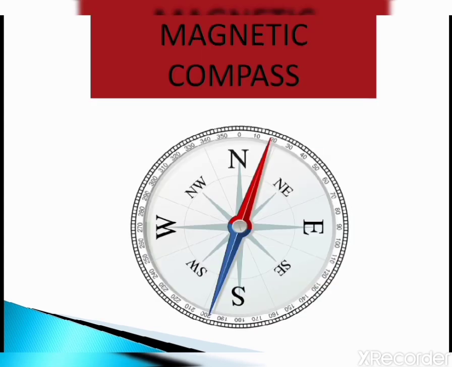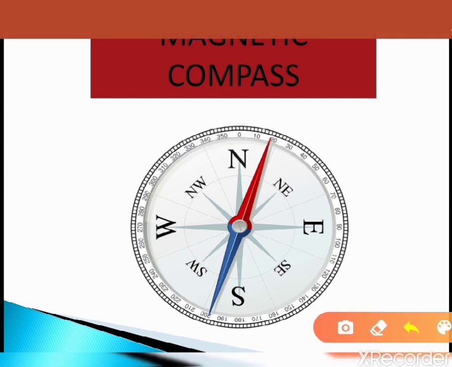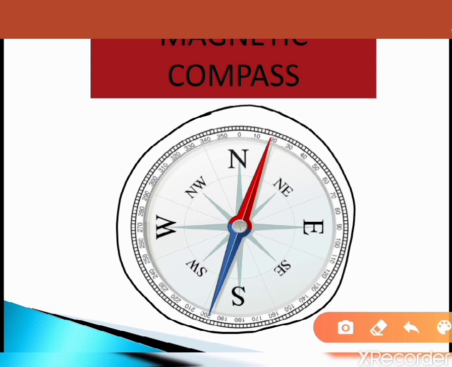Another property: magnetic compass. A magnetic compass is a tiny pivoted magnet, usually in the form of a pointer, which can turn freely in the horizontal plane. The outer boundary is made up of non-magnetic material. This is a needle.